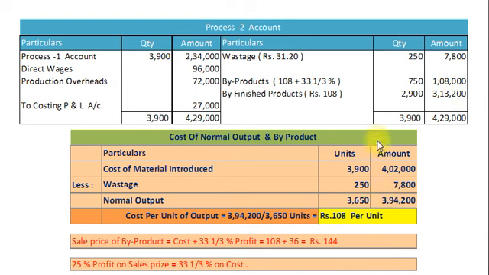And profit per unit 36 will be recorded in process account on debit side to costing profit and loss account, that is 750 units multiply 36, so total amount 27,000. And finally our finished product will be recorded at a cost price of rupees 108, 2,900 units, and total amount 3,13,200. And our process account gets tally with 3,900 units and amount rupees 4,29,000.